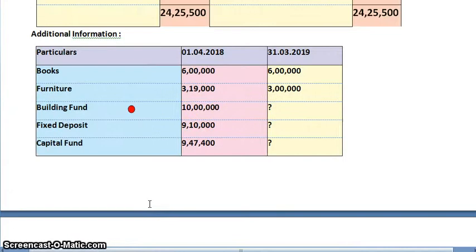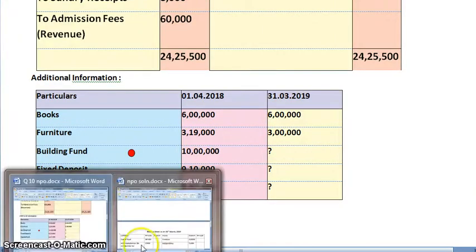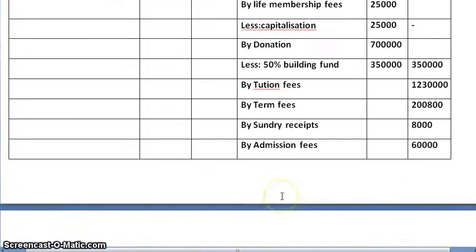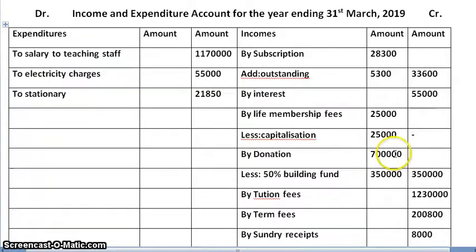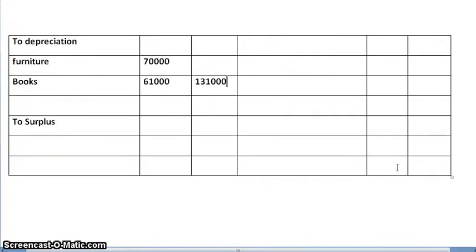Now all the adjustment posting is over. First we will be closing the income and expenditure account. Income side is more. So on adding income side, our total is 19,37,400.